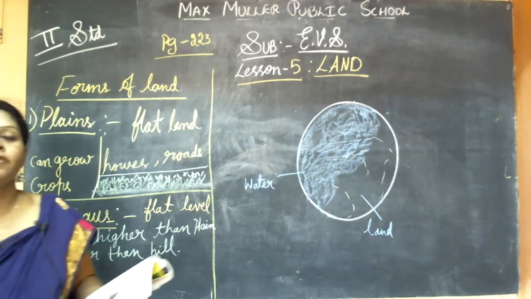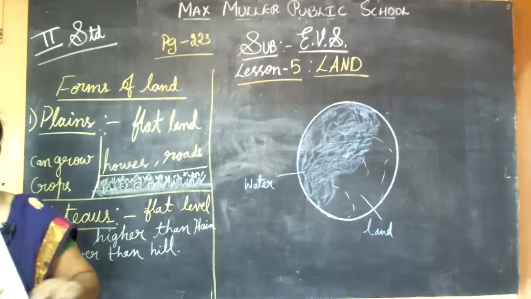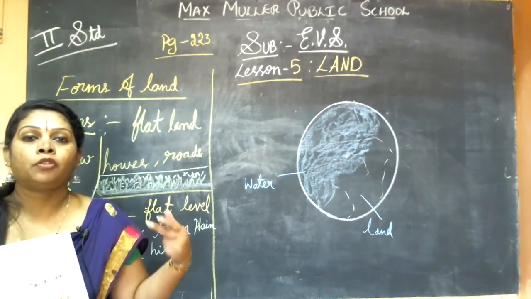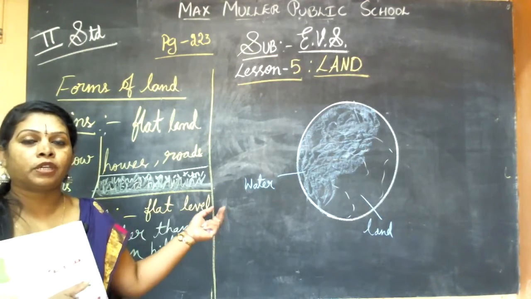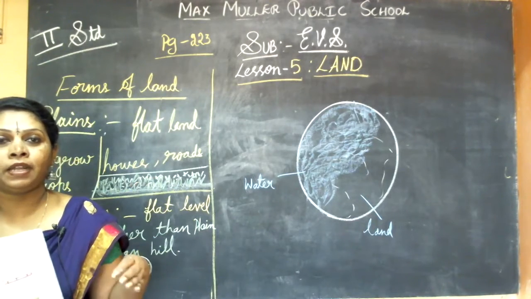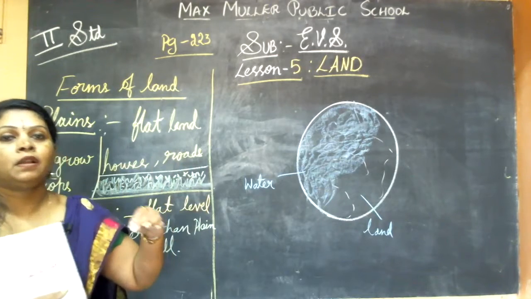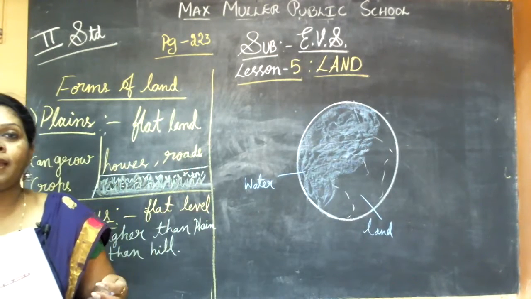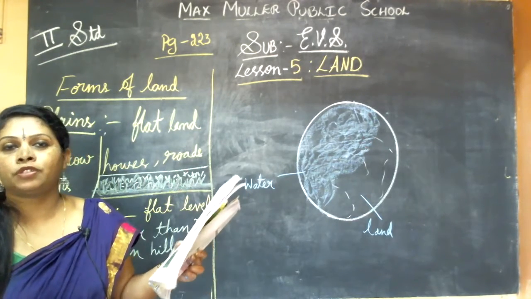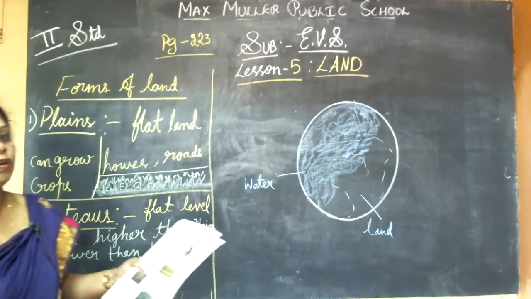So what are plateaus? Plateaus are also flat level. Plains are completely flat land. On that you can construct buildings, railways and roads, everything, and you can grow crops also. Whereas plateaus are also flat level land, but a little higher than these plain lands, and lower than a hill. You might have seen hills when you go for a picnic out of town, traveling. That time you see hills and all. That is what plateaus are.